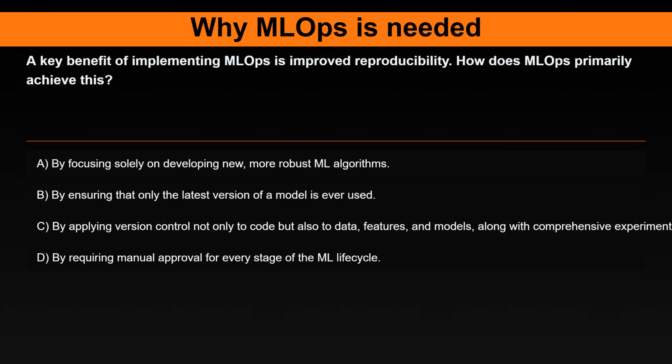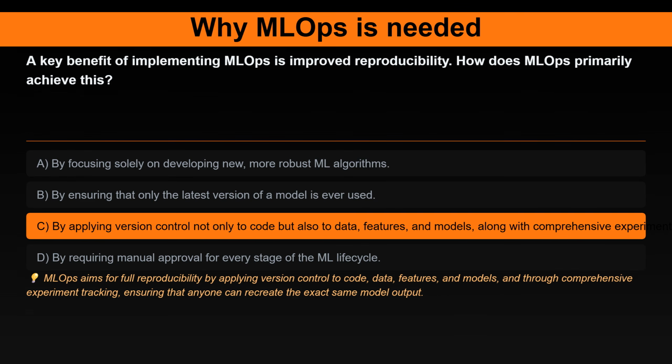Question 30. A key benefit of implementing MLOps is improved reproducibility. How does MLOps primarily achieve this? Option A. By focusing solely on developing new, more robust ML algorithms. Option B. By ensuring that only the latest version of a model is ever used. Option C. By applying version control not only to code but also to data, features, and models, along with comprehensive experiment tracking. Option D. By requiring manual approval for every stage of the ML lifecycle.